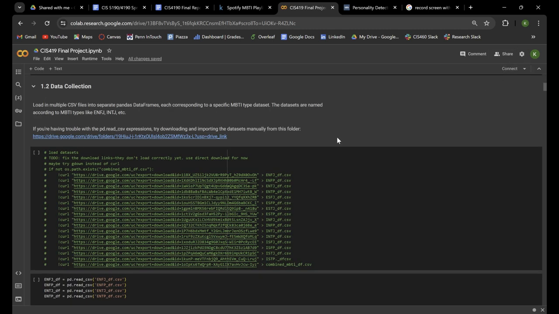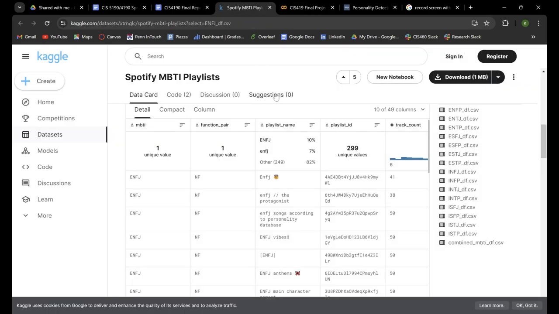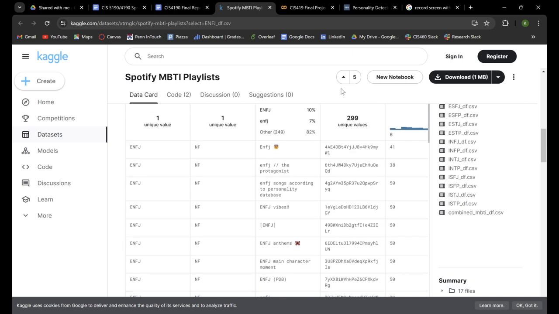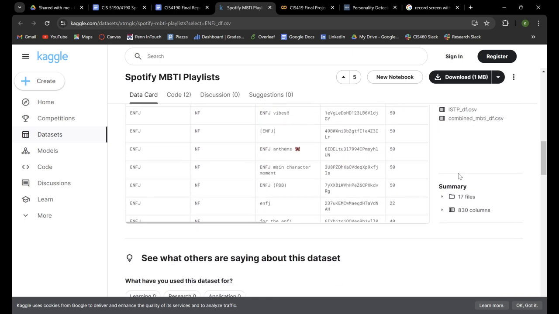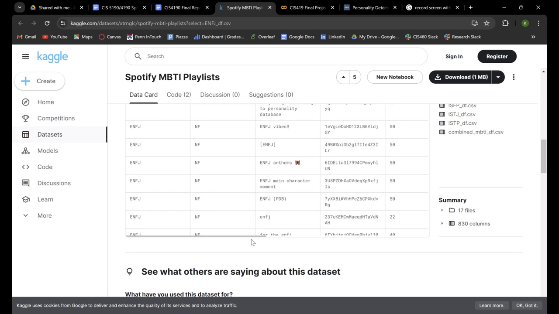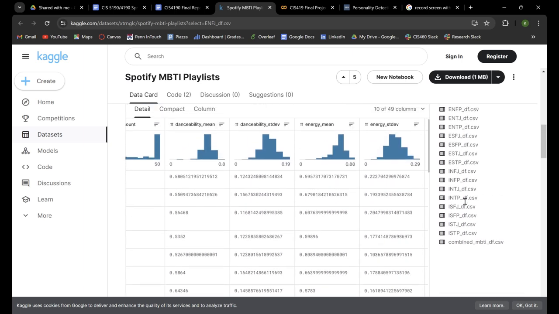This is the dataset that we're going to be training our machine learning models on. It comes from a Kaggle Spotify MBTI playlist dataset that contains playlists for each of the 16 MBTI types. You can see that for each MBTI type, there is a .csv file that contains a list of playlists tailored towards that personality type, and each playlist contains a multitude of songs, with each song containing numerical ratings defined by Spotify, such as danceability, energy, and whatnot.